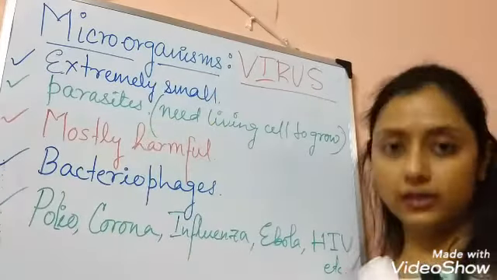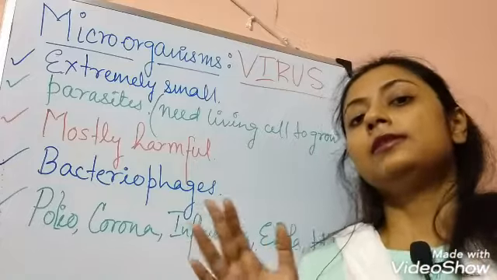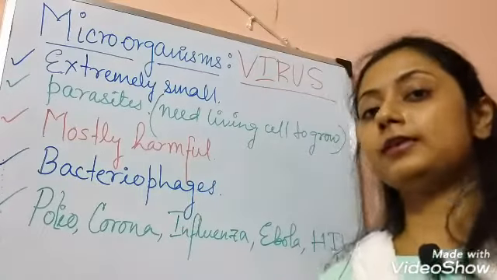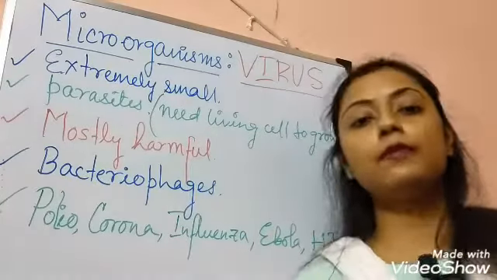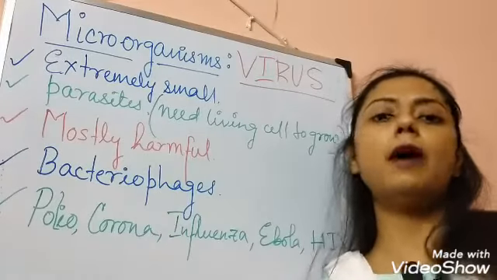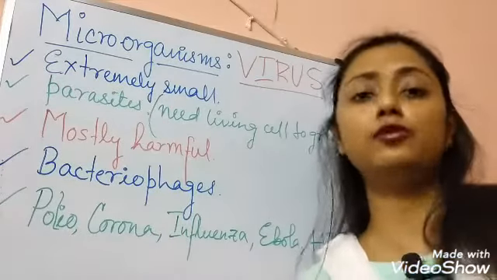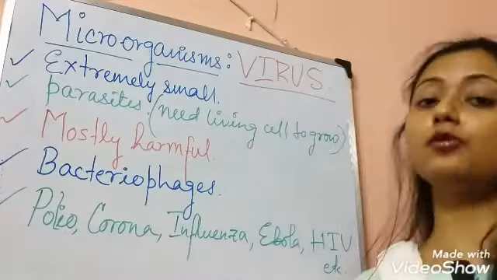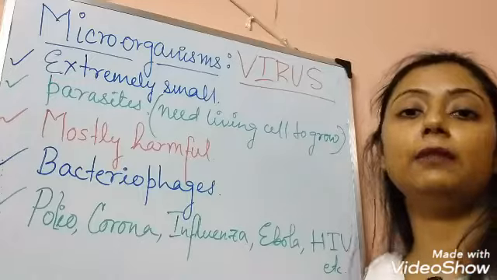We cannot see those with our naked eye obviously, but microscopes are devices that are used to observe this kind of smallest, tiniest creatures in the environment. But these are so small that simple microscopes are not used to see this kind of microorganisms. Some very powerful microscopes, like electron microscopes, are used to observe viruses. So let me make it clear that these are extremely small, even smaller than bacteria.